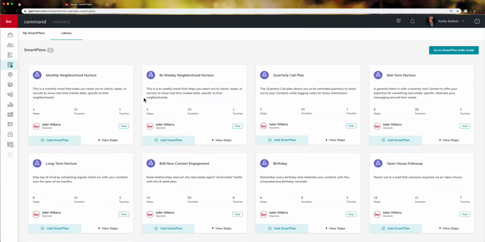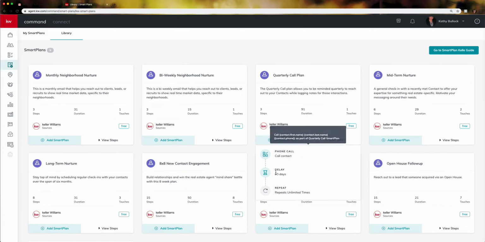Now, the other great thing about coming to this page is you can actually see what each step is going to be on every plan. So for a monthly neighborhood nurture, I can see that it's going to send an email, wait 30 days, and then repeat. And it's going to repeat unlimited times. I can literally look at everything it's going to do. The quarterly call plan is going to have you make a phone call, wait 90 days, and repeat unlimited times. So it's a phone call every quarter, which is a great thing to remember to do.